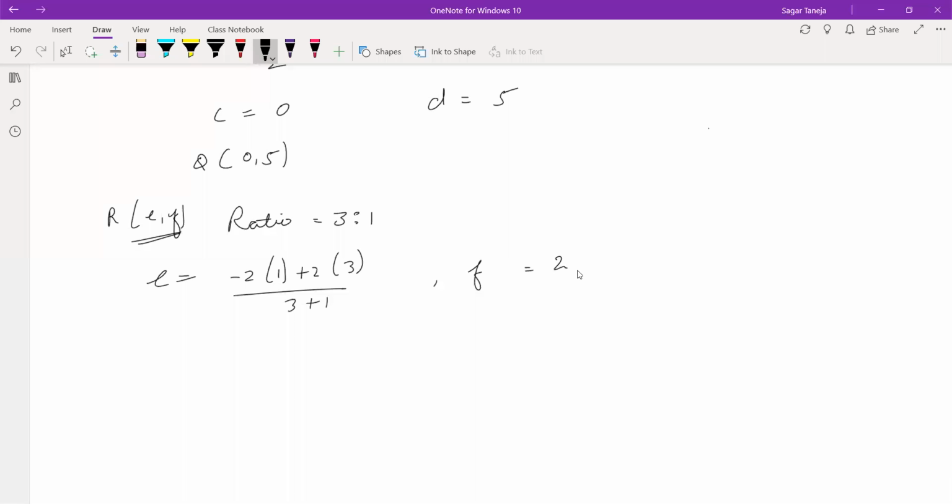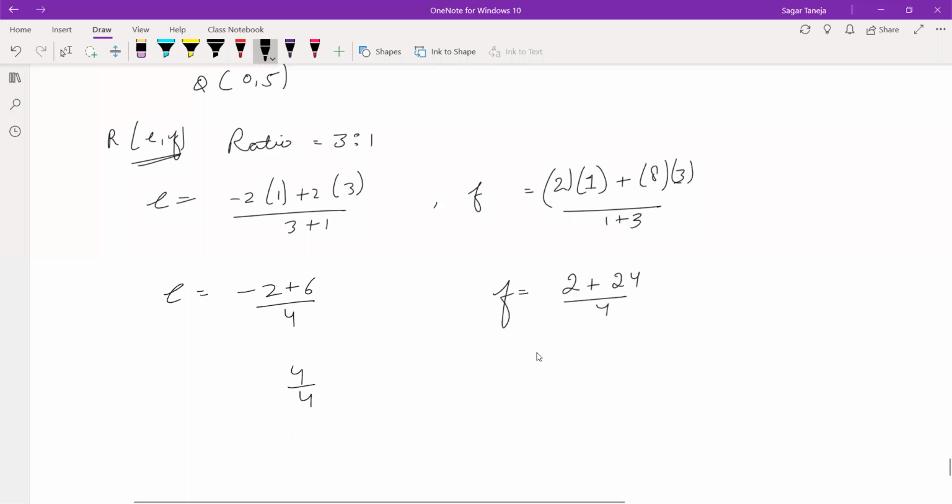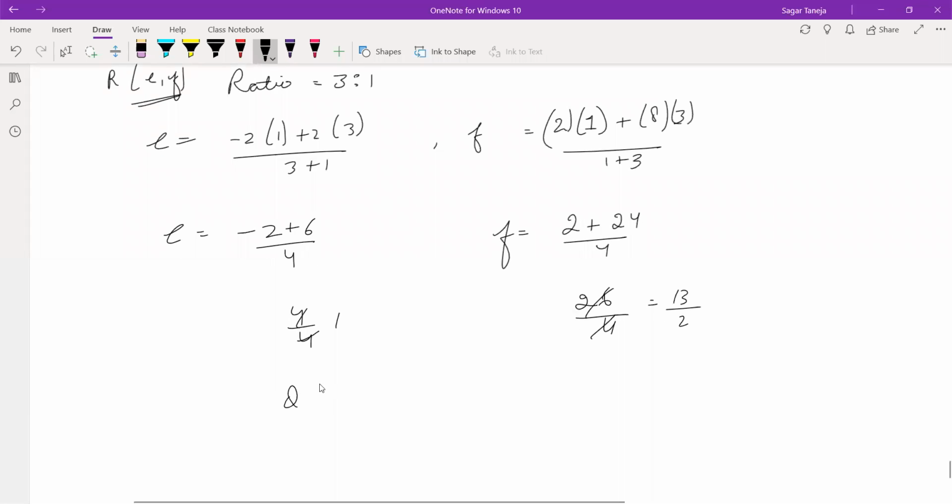So 2 into 1 plus 8 into 3, upon 1 plus 3. So it is (2 plus 24)/4, and this is (-2 plus 6) upon 4. So this is 4/4, and this is 26/4. So it is equal to 13/2, and this is equal to 1. So the coordinates of point R are (1, 13/2). So these are all the required answers.